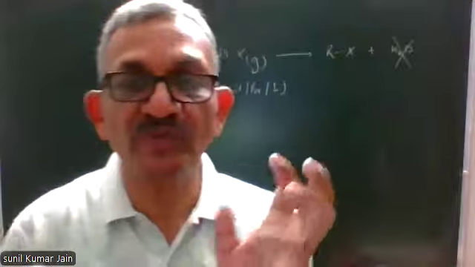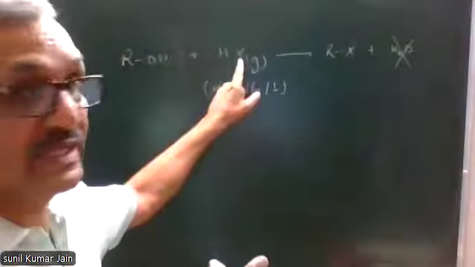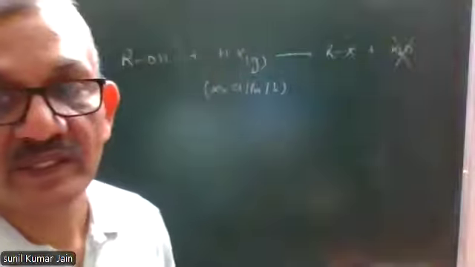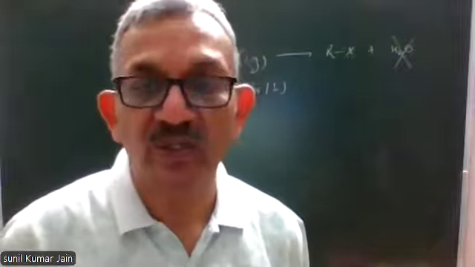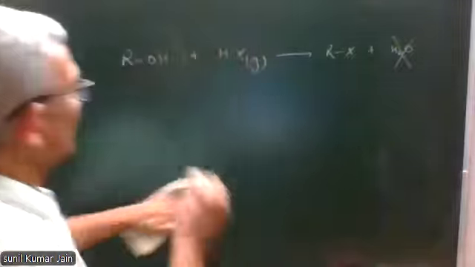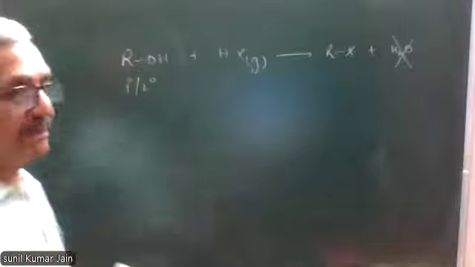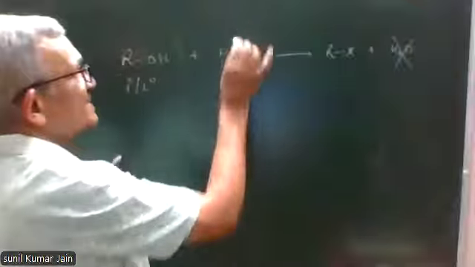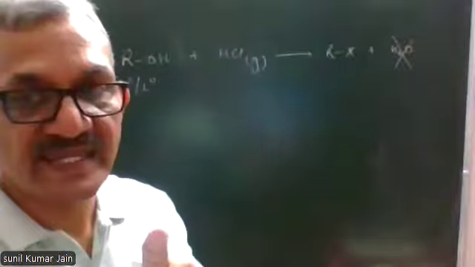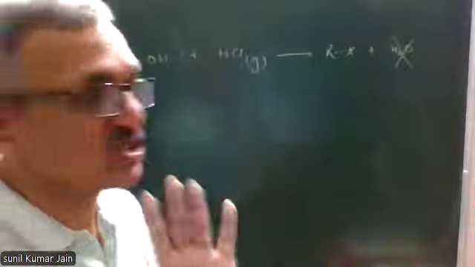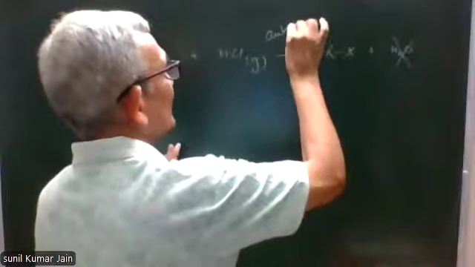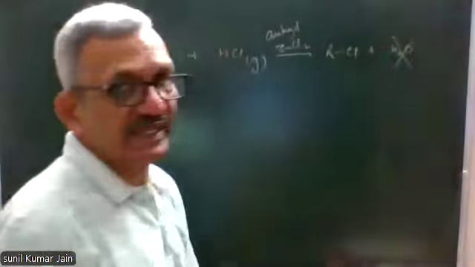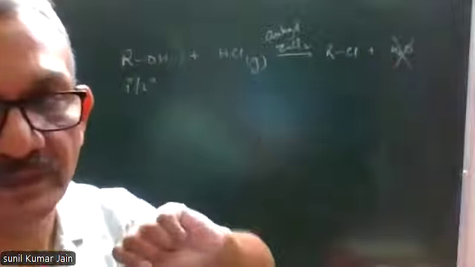First, we take up preparation of chloroalkanes by this method. That is, halogen is chlorine. If I want to prepare primary or secondary chloroalkane, it means this alcohol should be a primary alcohol or secondary alcohol reacted with HCl gas. The reaction in this case is carried out in the presence of anhydrous zinc chloride. I get chloroalkane and water. I'll repeat.